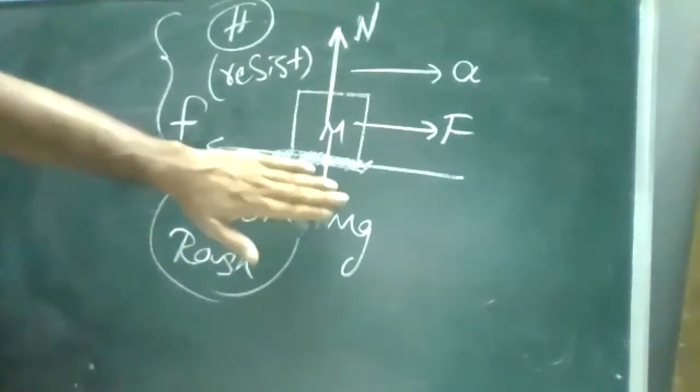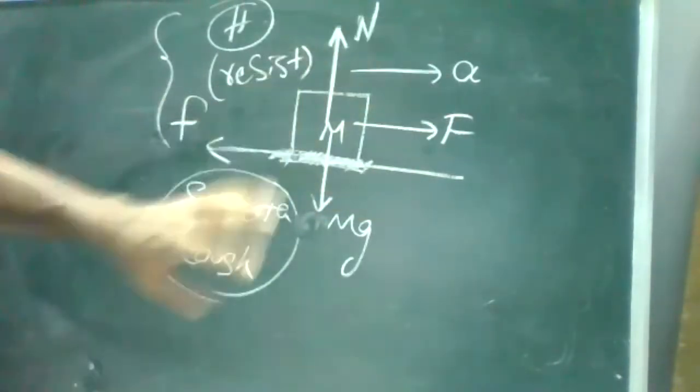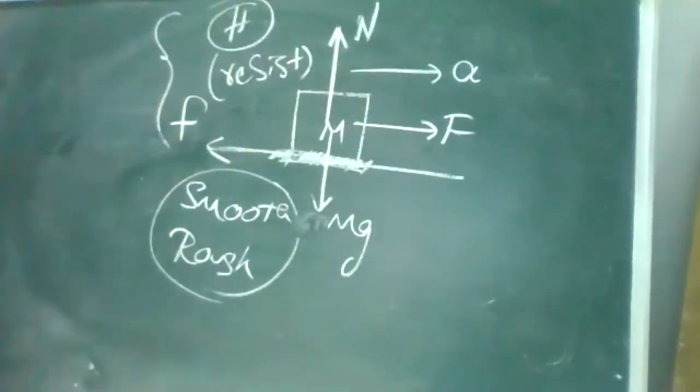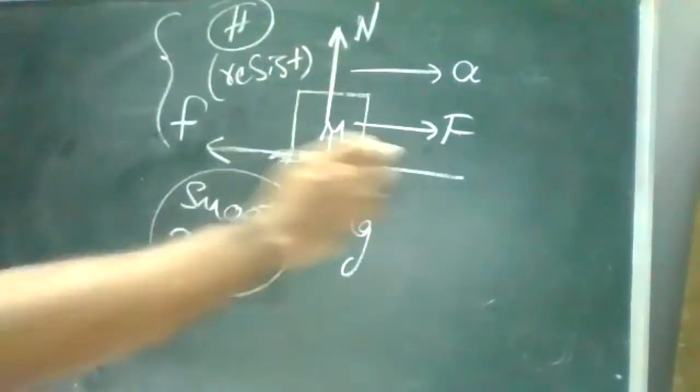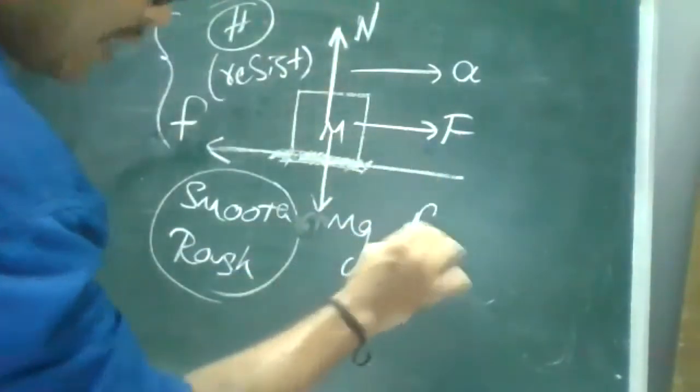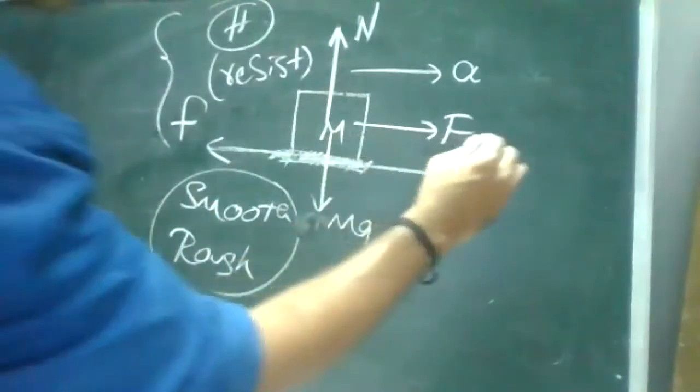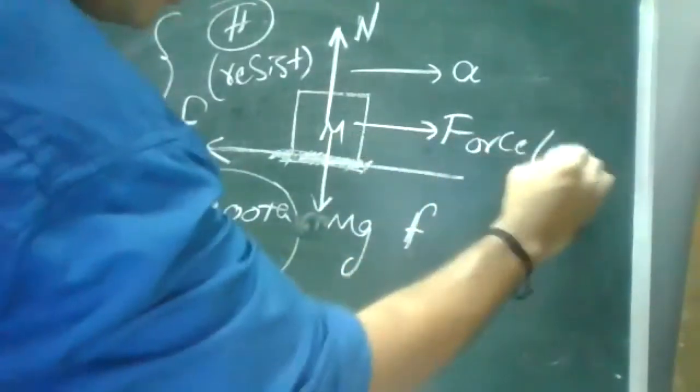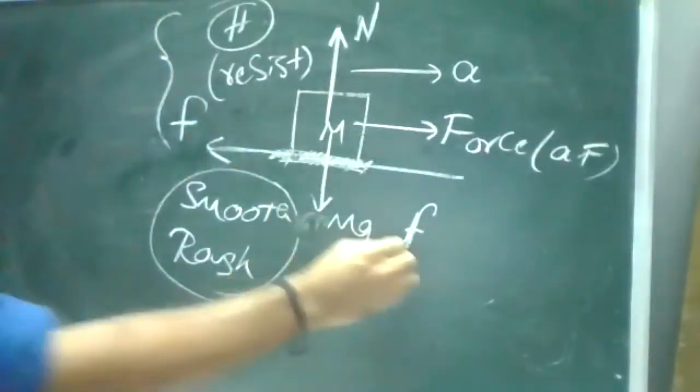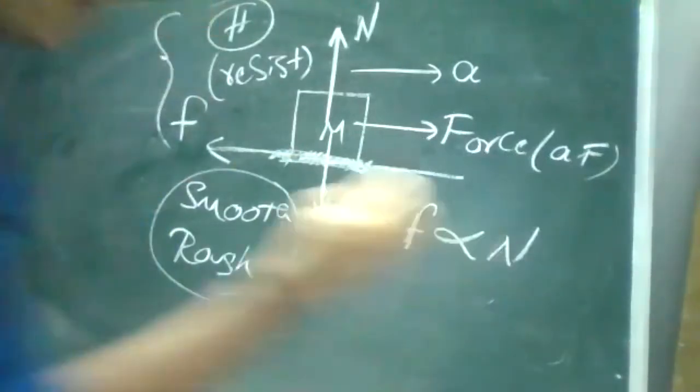So what will happen if it is a lighter weight? It will move easily. Because of the weight, there will be some friction acting on it. All are related here. So friction, small f, is friction, and this is your applied force. Friction is proportional to your normal reaction.